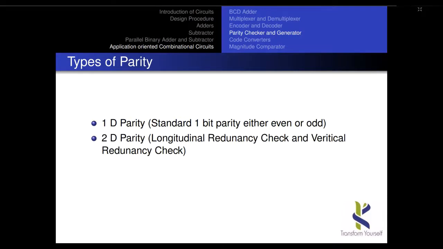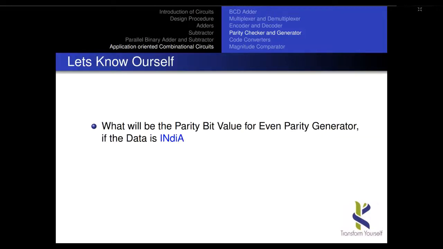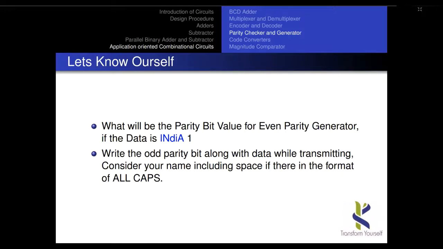Okay, there are two different types of parity: generator and checker. Longitudinal redundancy check is one parity checker and vertical redundancy check is another parity checker. They are used as a type of two-dimensional parity checker. Checksum and cyclic redundancy check are the other types. I gave this as an example, so try to solve this and also try to answer this question.